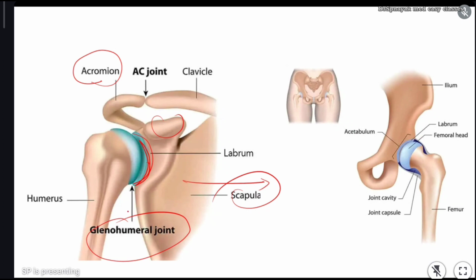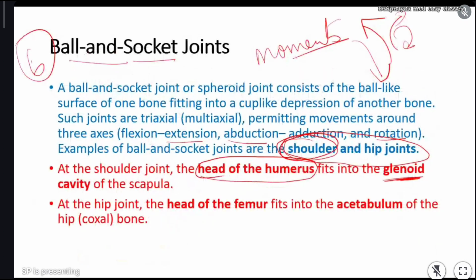Okay, see here the glenoid cavity. The ball comes into this glenoid cavity and attaches to this socket. That's why it is called a ball and socket joint. The head of humerus, this is the humerus. The head of humerus comes and sits into the glenoid cavity. Okay, that's why it is called a ball and socket joint. So this is one example.